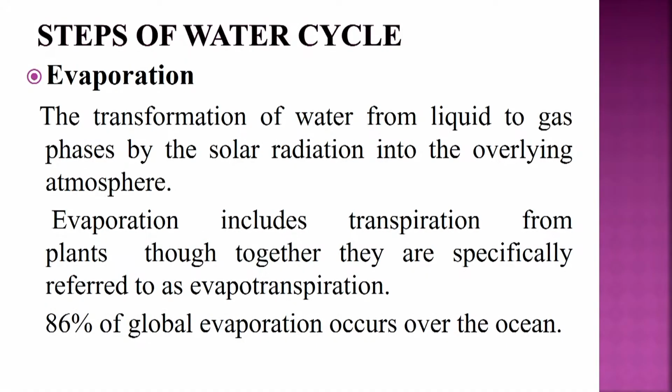So, now we talk about the steps. First, we talk about evaporation: transformation of water from liquid to gas phase by solar radiation into the overlying atmosphere. Evaporation includes transpiration from plants, though together they are specifically referred to as evapotranspiration. 86% of the global evaporation occurs over the ocean.